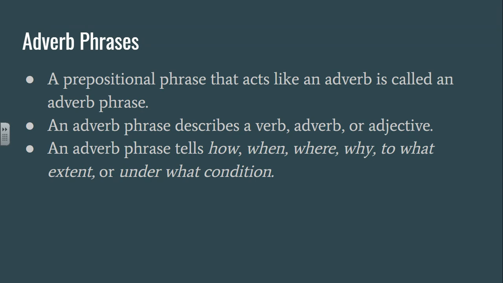And just like other adverbs too, it can answer the same questions. So an adverb phrase can tell how something happened, when it happened, where, why, to what extent, or under what conditions something happened. Here are a couple examples.